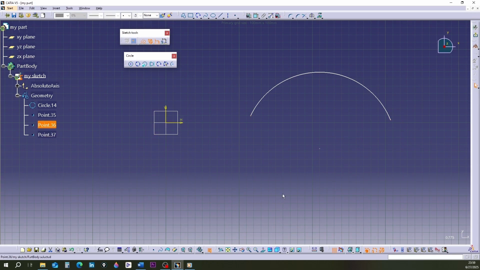Well, that's the end of today's lesson. Your exercise for today: draw circles and arcs using the commands in the circle toolbar. Use the undo and redo tools. Use drawing aid tools, snap tools, to find the endpoint of an arc. Good luck. See you next lesson.